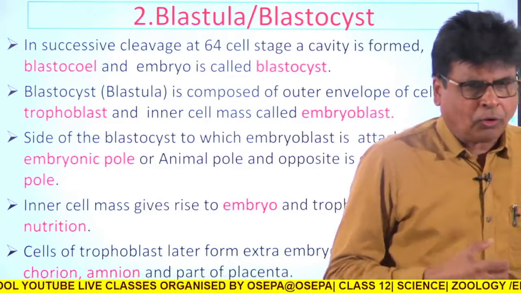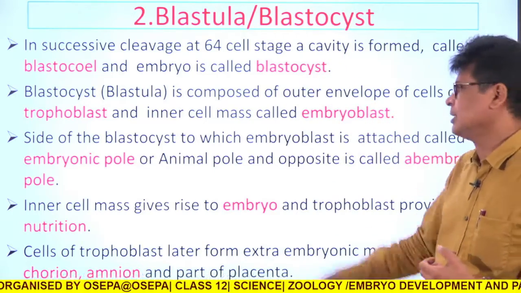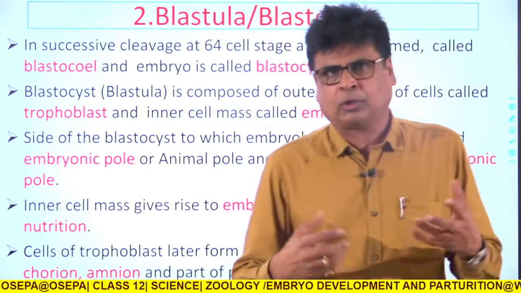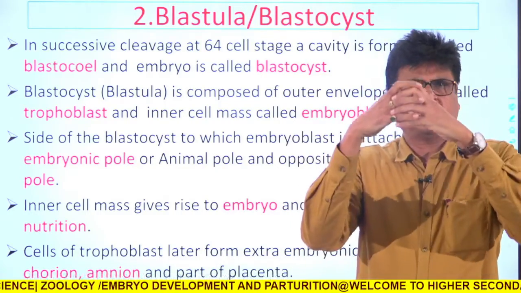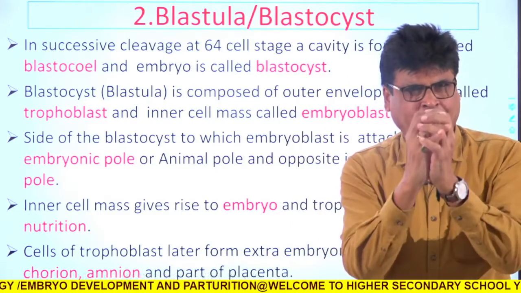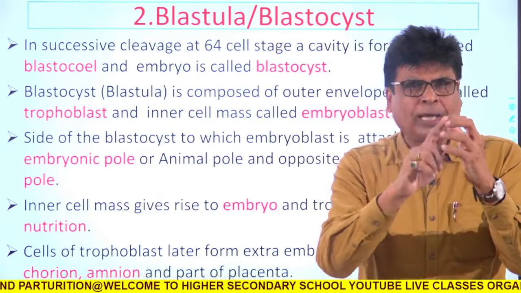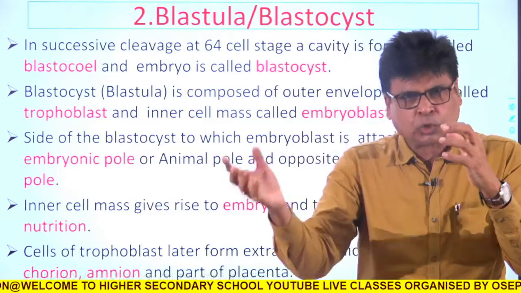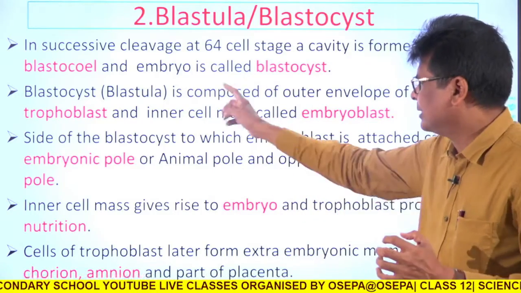Blastula is also called blastocyst. So for example, a 64-cell structure, and this is hollow. You should remember that morula is solid, but the next one, blastula, is hollow. Inside the blastula a cavity is there, that is the blastocele.